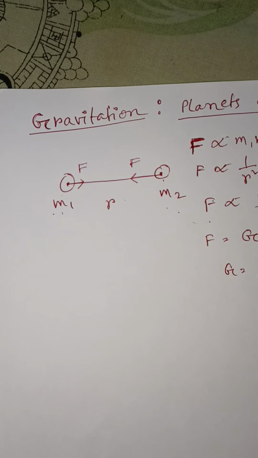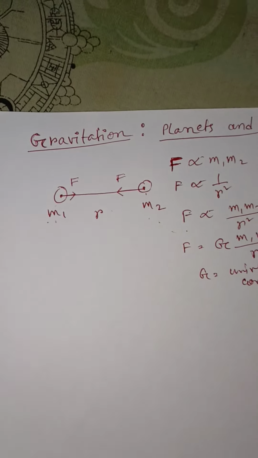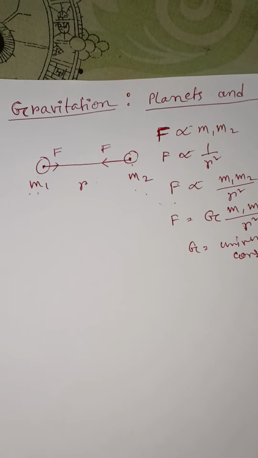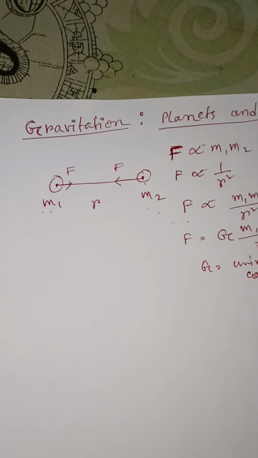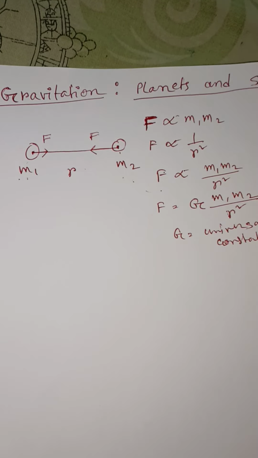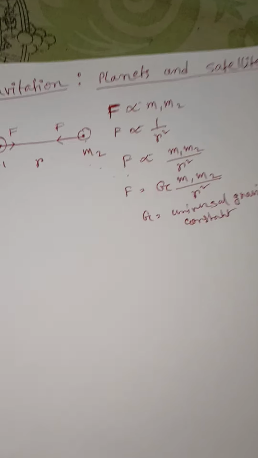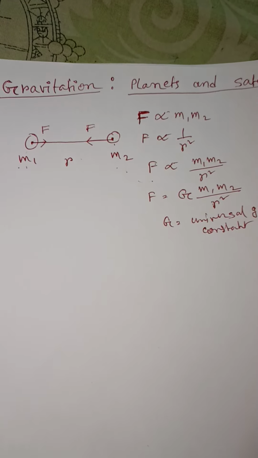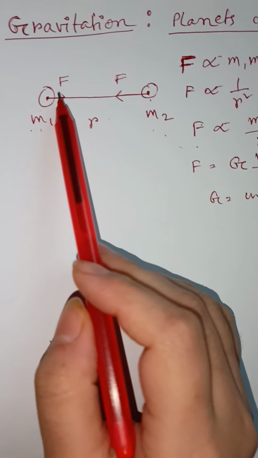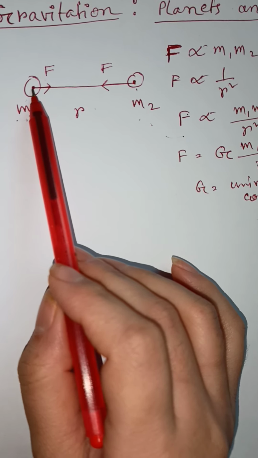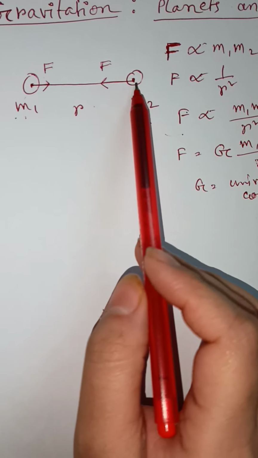So if we represent Newton's law of universal gravitation, if we represent gravitational force in vector form, then what can we write? Just look here, and one more thing: the gravitational attraction force is always along the line joining these two masses.